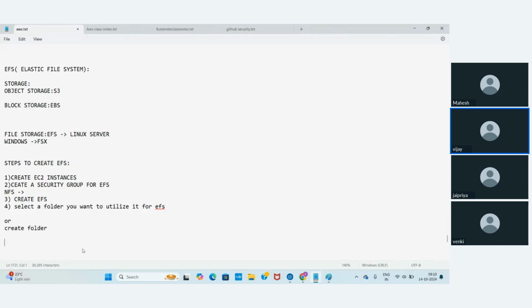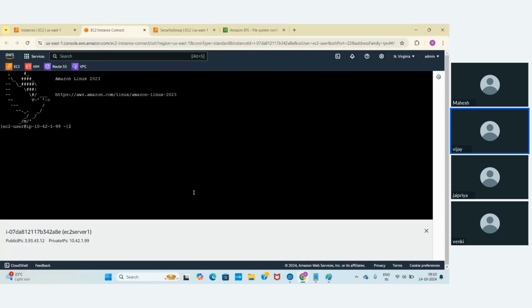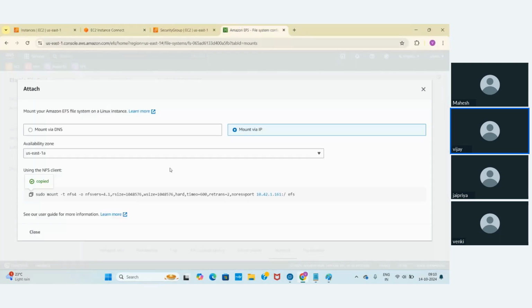Okay, so let me go back, let me print out. Now I'm here, I'm going to utilize this home folder. Under this home folder I'm going to create a new folder called Vijay. Using this I can store all the data. This elastic file system, you don't have any data at all.